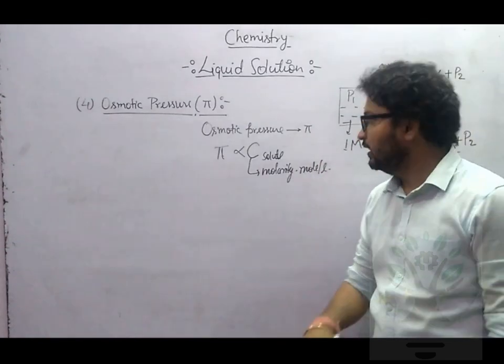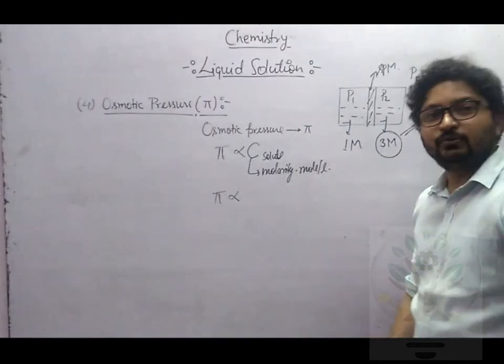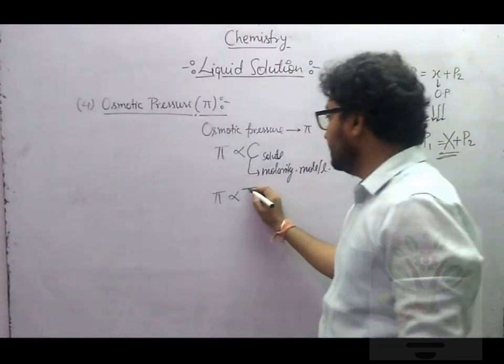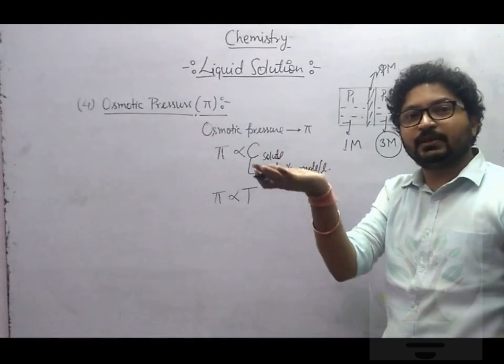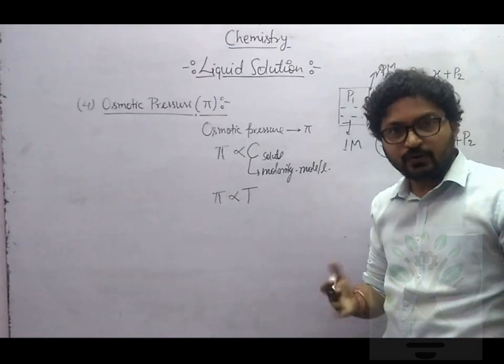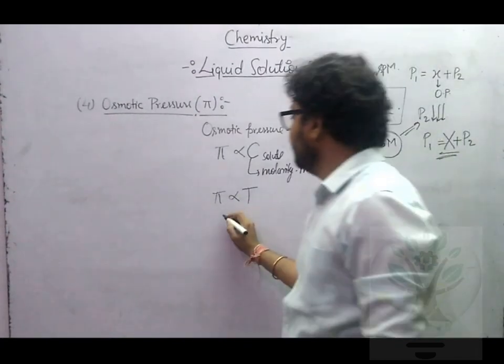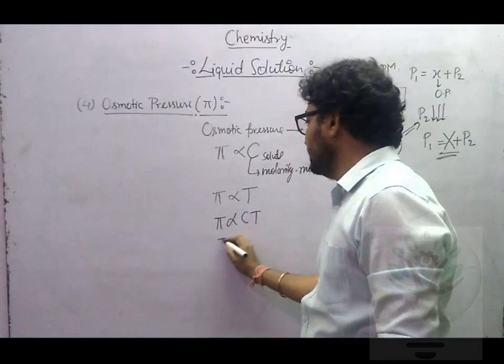Are you getting this? Good. Now tell me, vapor pressure will be directly proportional to temperature. So pi is also directly proportional to T, meaning if you increase the temperature, the required osmotic pressure will again become more. One more thing, if you combine this, pi will be directly proportional to CT,